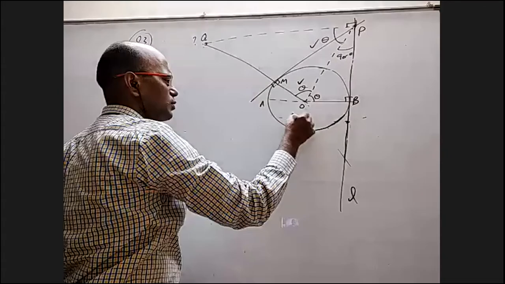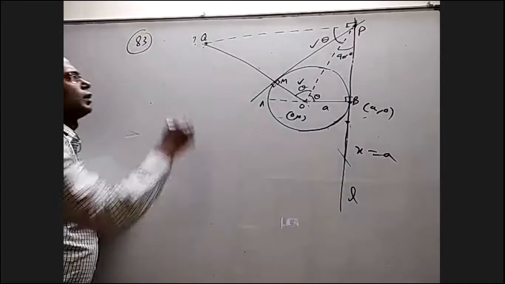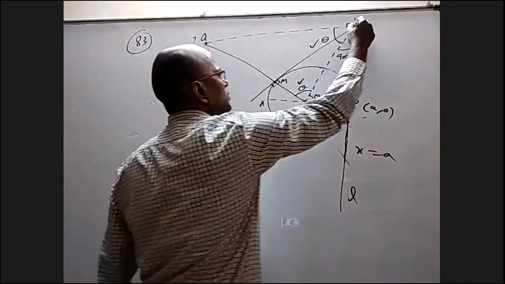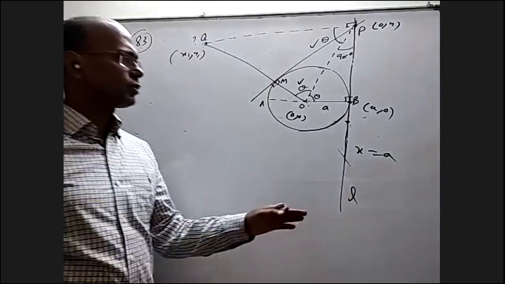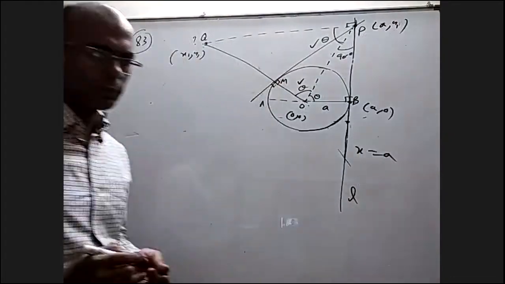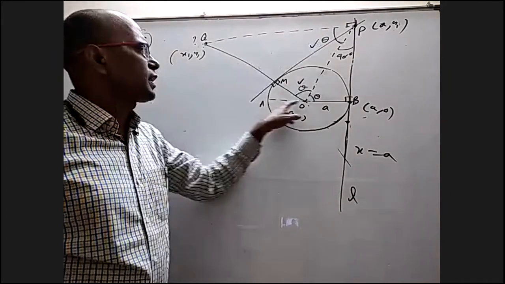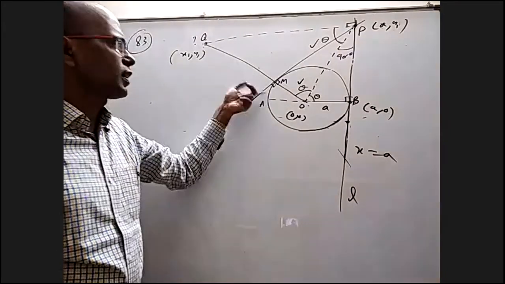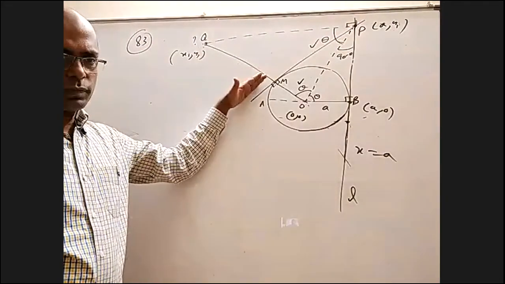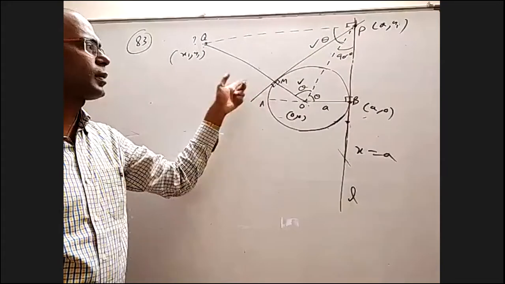I'll take this as 0, 0. This length is a. This point is a, 0. This line is x equal to a. This point I want to take as x1, y1. Horizontally this one, so this point is a, y1. Right? Okay. Now what do I have to find? For this triangle, I have to find this altitude's equation and show it is tangent basically. So I have to find this line equation. How will you find it? I know the slope of this; from that, I know the slope of this. I know that point. I find the line and apply perpendicular equal to radius.